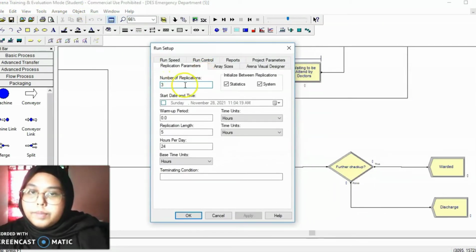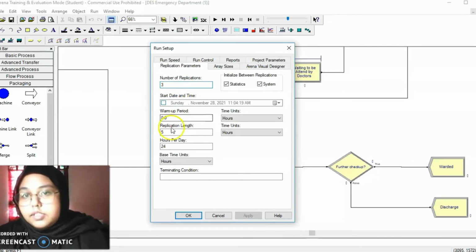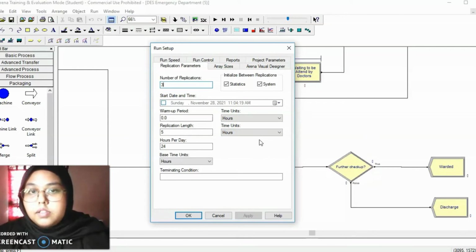Then we see the run setup here, the run length. We have the number of repetitions. We write 3 because we are going to do 3 days of 5 hours, so the repetition is 5. The time unit is hours. So we are going to check the simulation model for 5 hours only out of 24 hours in 1 day. So we have 3 days with 5 hours of replication time.